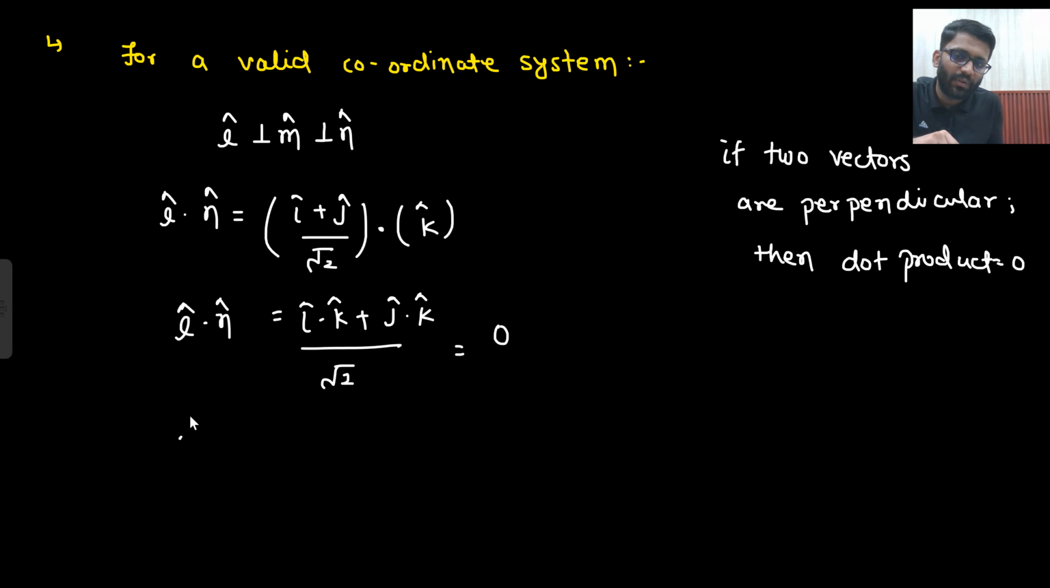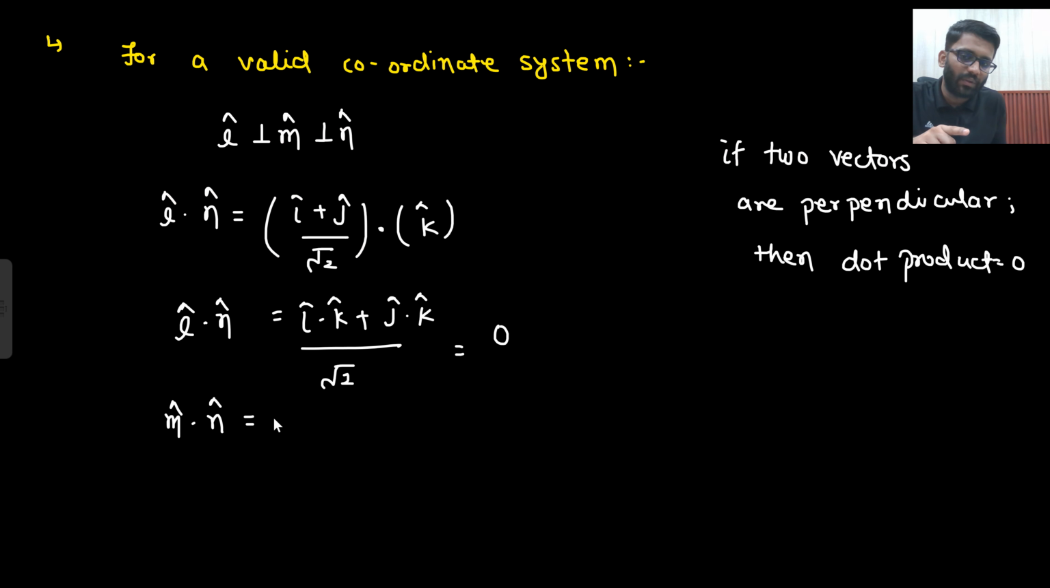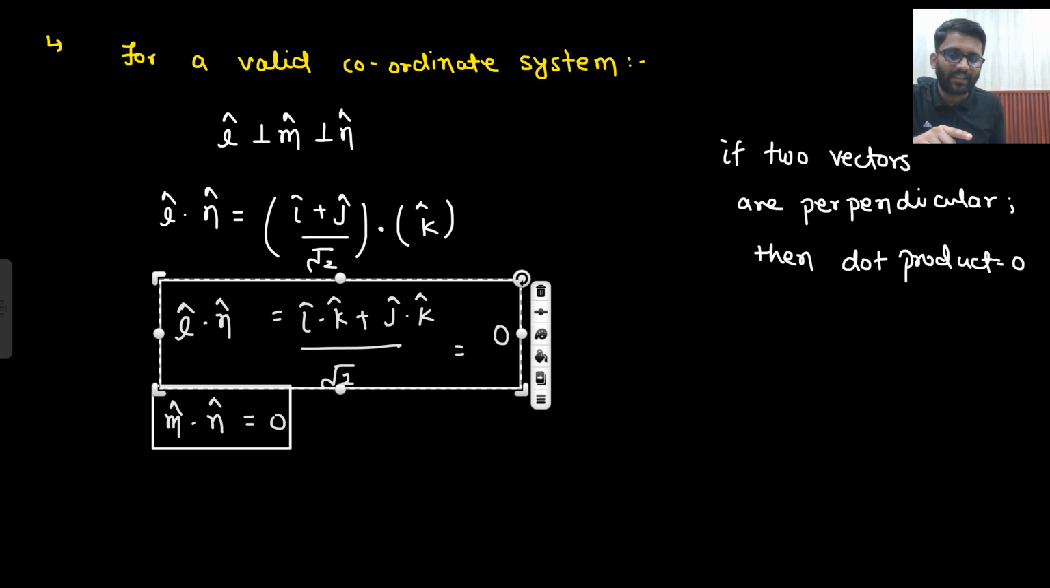Similarly, you can do m cap dot n cap. Similarly, you can do this thing. You will get it 0 only. Okay. This is 0. This is also 0. What else do I need to check? I need to check L cap dot m cap.